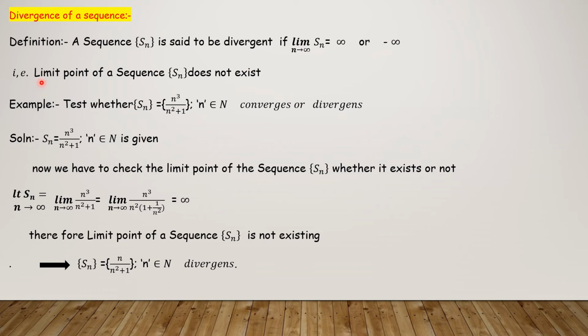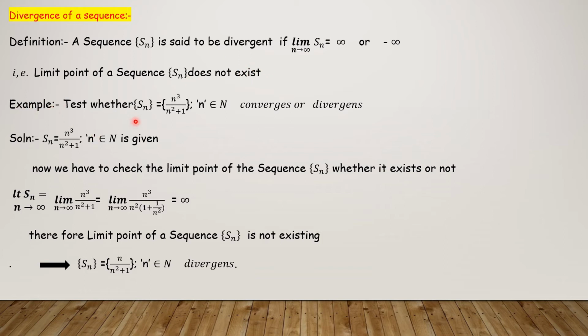Then the limit point of a sequence Sn does not exist. When the limit as n tends to infinity of Sn is equal to plus infinity or minus infinity, then the limit point of the sequence Sn does not exist.